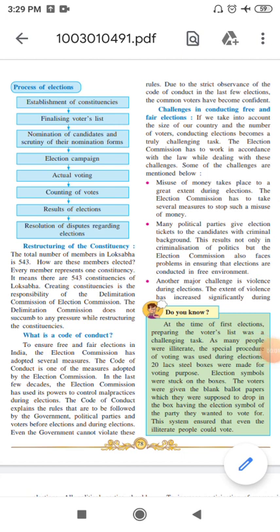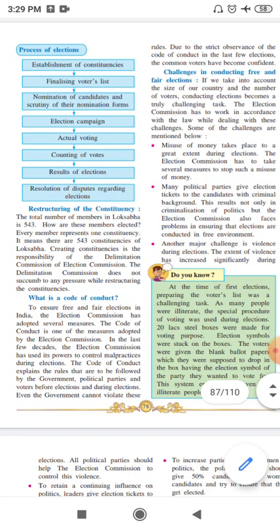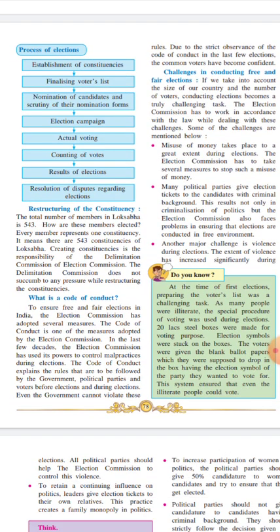Now we'll proceed to the next point, that is restructuring of constituency. Given that the total number of members in Lok Sabha is 543, we know how many members are there in Rajya Sabha and Lok Sabha. Lok Sabha members are more compared to Rajya Sabha. How are these members elected? You know that these members are elected through election.